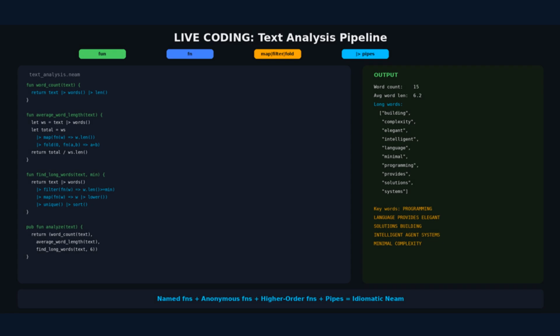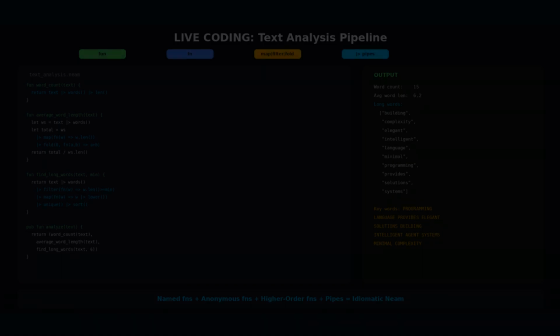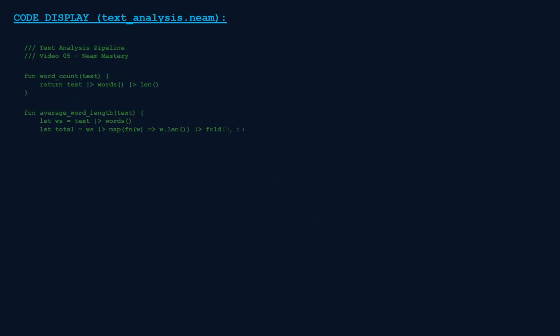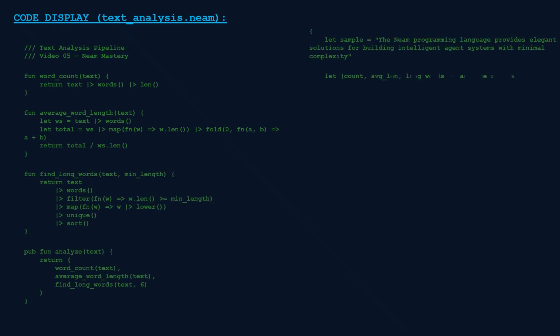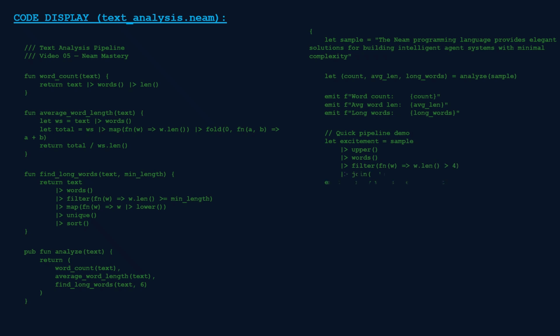Here's our complete program. 3 analysis functions, each built with pipe chains. Word count, split into words, get the length. Average word length, split, map each word to its length, fold to sum, divide. Find long words, split, filter by minimum length, lowercase, deduplicate, sort.